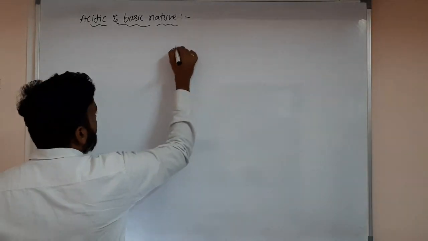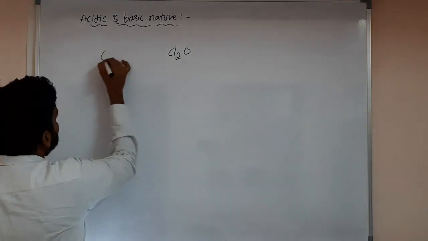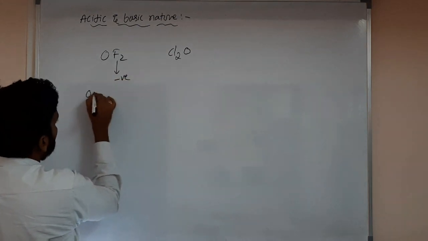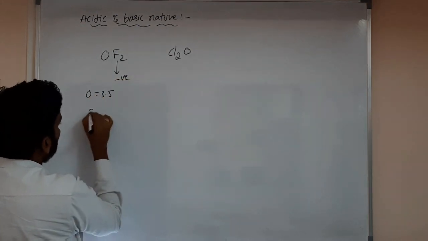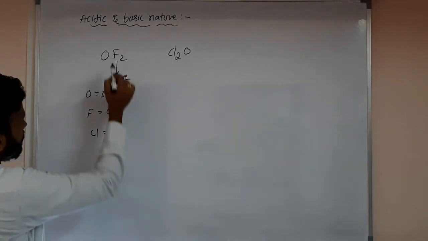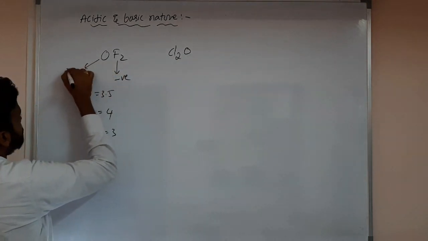Suppose, as I said, Cl2O. See OF2, see the difference? Here fluorine is negative because oxygen electronegativity is 3.5, fluorine is 4, and chlorine is 3. So in OF2 fluorine is negative and oxygen is positive.